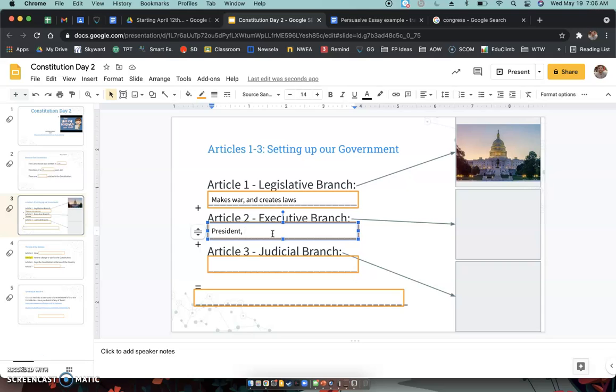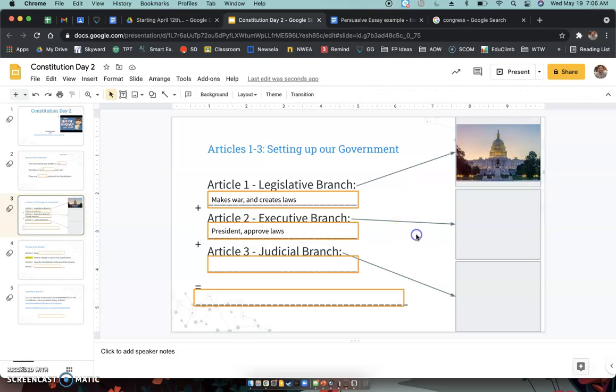So really what they do is they approve law. So really the final say, once everybody agrees in the legislative branch that there should be a new law, then it goes to the president, and the president's job is to approve it or deny it. All right. The president does a lot more than that, right?